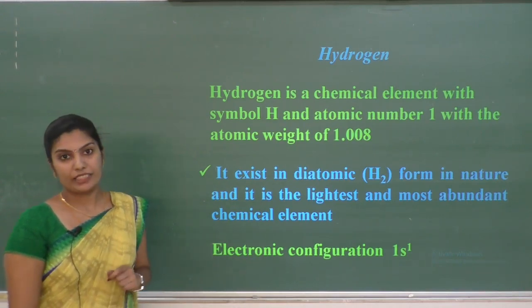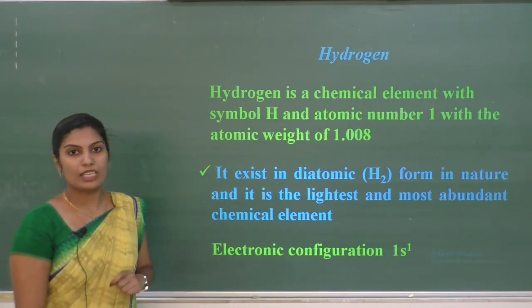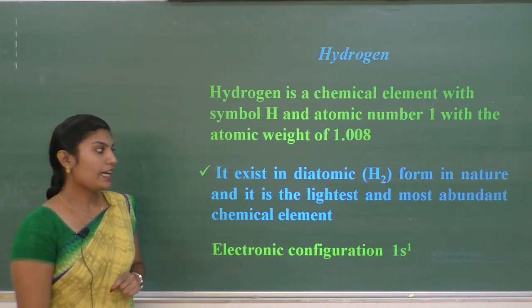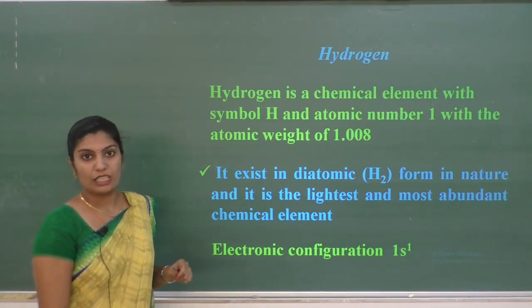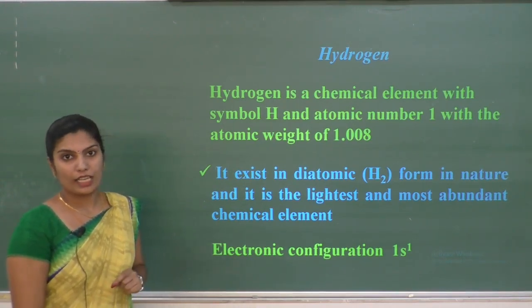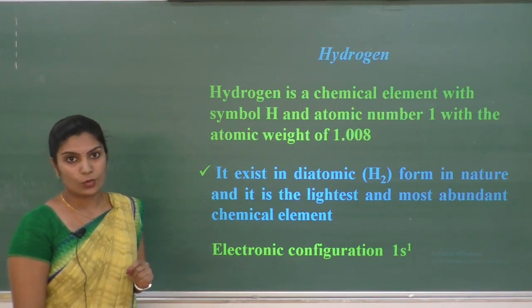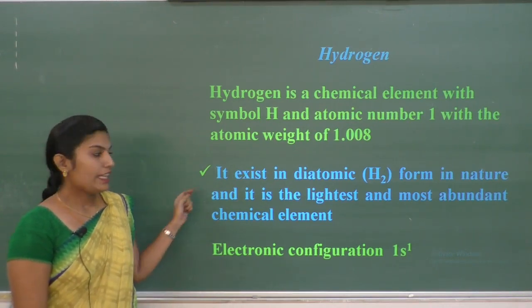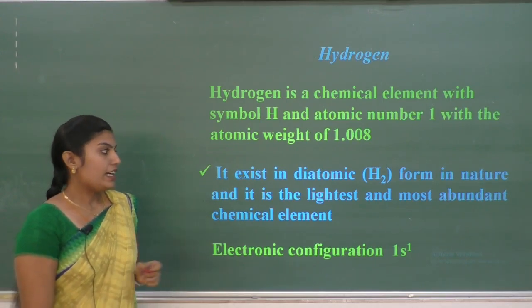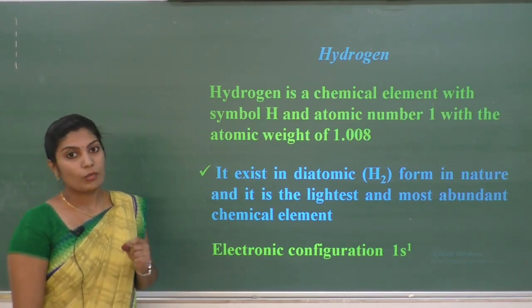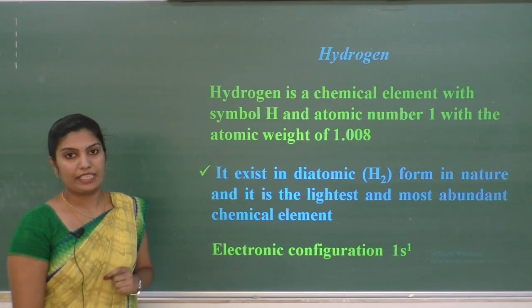In the elemental form, hydrogen will exist as a diatomic molecule, that is commonly called dihydrogen. In nature, it is the lightest and the most abundant element.